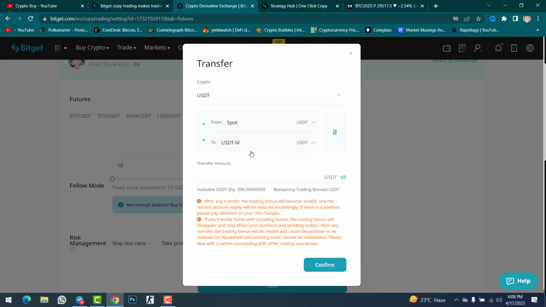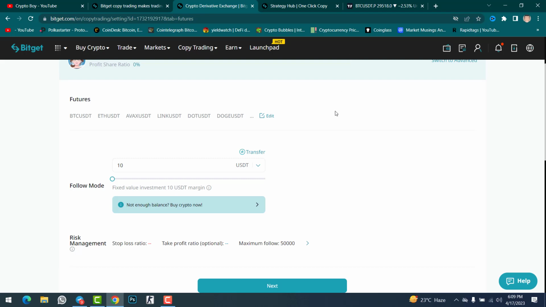If you click on the transfer option, simply select the amount in here. As you can see, I have $390 inside my spot. Simply type 10 and then click on the confirm option. Like this, you can transfer funds from spot to futures trading.